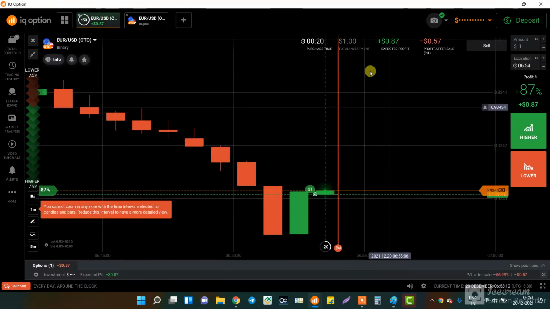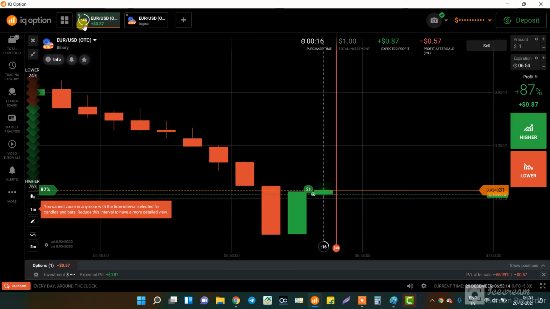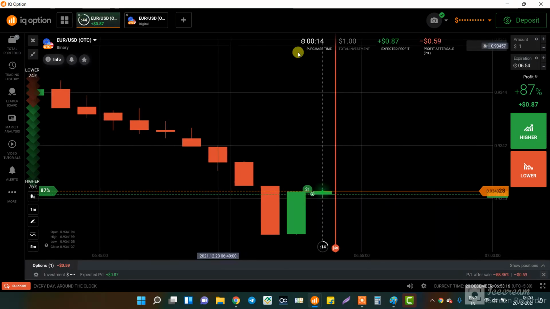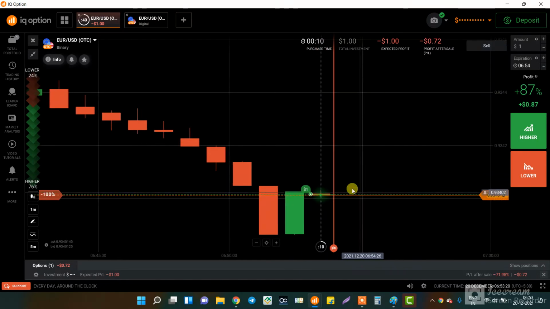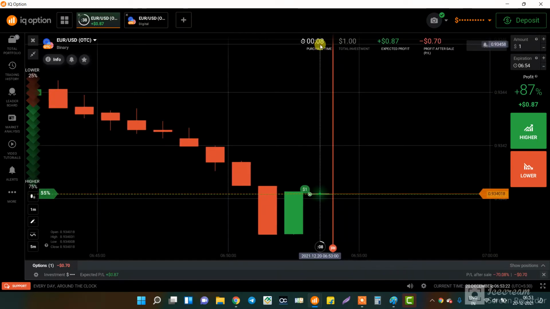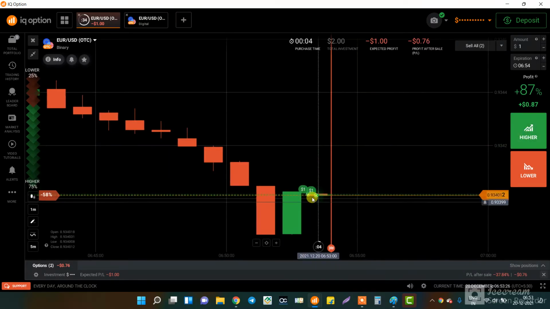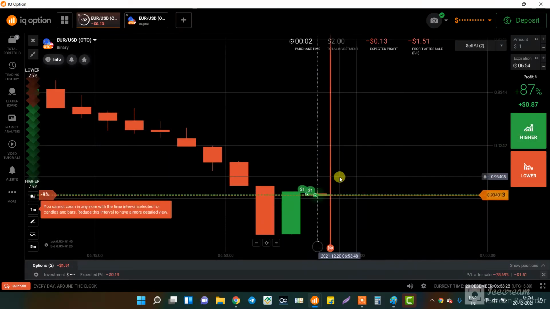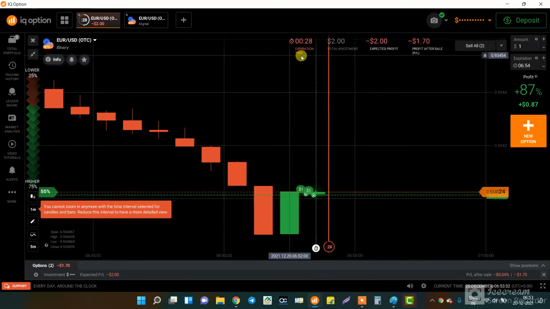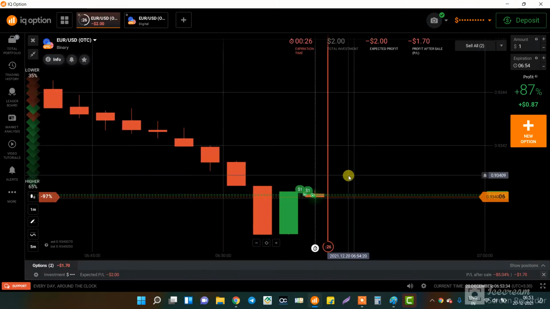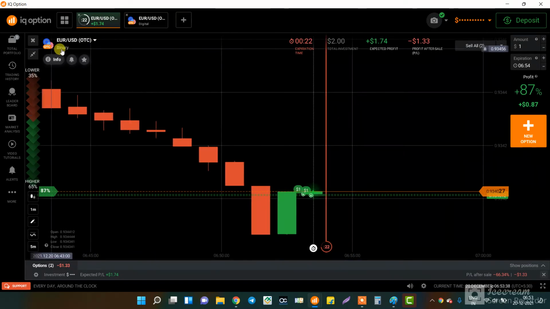As you can see, suppose I place a call here. Now the expiry time is showing as 47 seconds, 45 seconds, and this time of 12 seconds is showing that still we can buy another option. As you can see, I have opened another trade. Now it is the expiration time, we can't place the trade here. I am showing you about this binary option.